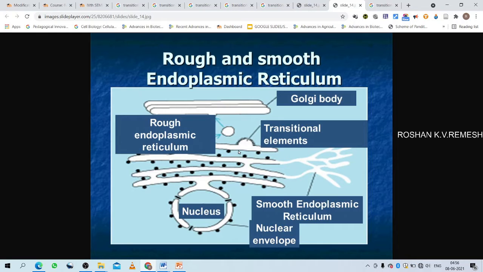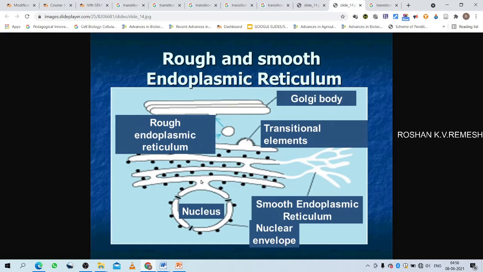So the proteins are originated or synthesized in the endoplasmic reticulum. They may be transported to the Golgi complex. We have studied that the endoplasmic reticulum has three regions. They are the cis region, the trans region, and a mid region.